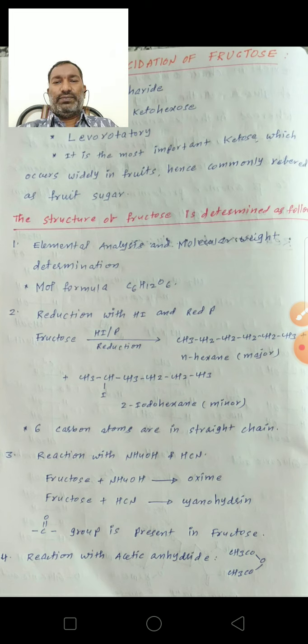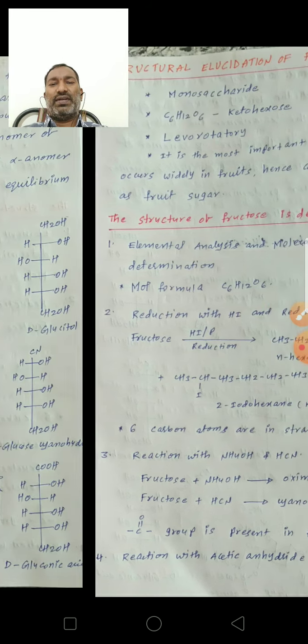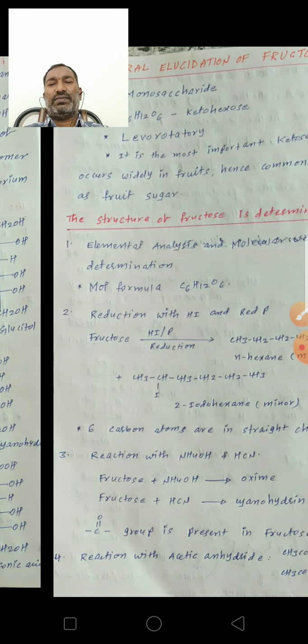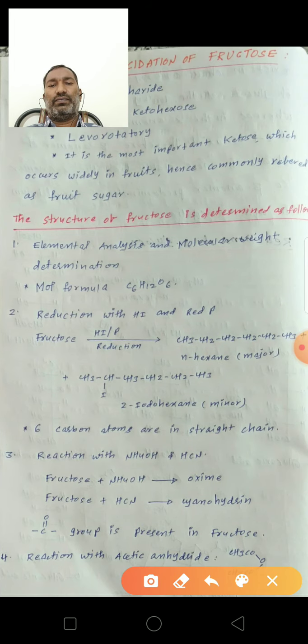Next, reduction of fructose with hydrogen iodide and red phosphorus. It converts into n-hexane and 2-iodohexane. n-Hexane is the major product and 2-iodohexane is the minor product.